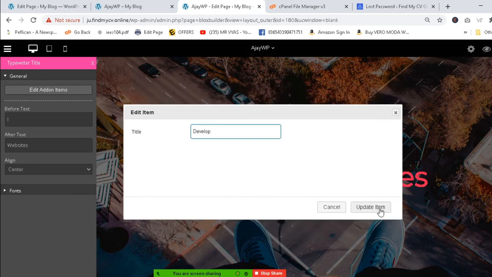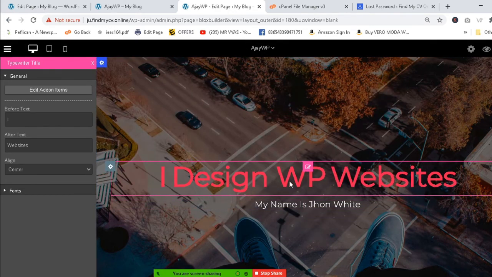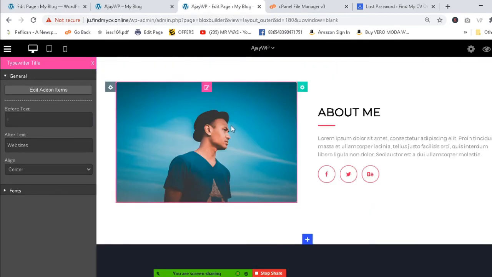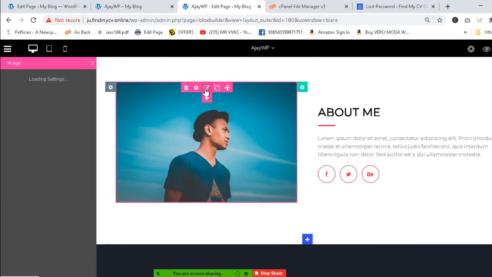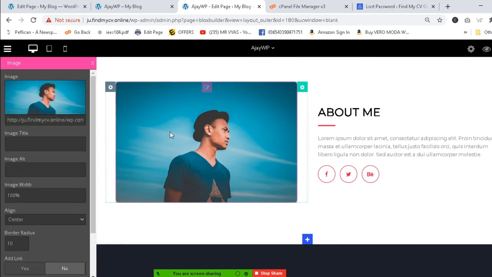Okay, no one to change, update it, so it will be I design WP. So everything is here. And suppose if you want to change this image, you can click here and you can change. So actually very easy, very easy. And after finishing all of this, you have to click the save button from time to time. So if you understand, you can understand everything.